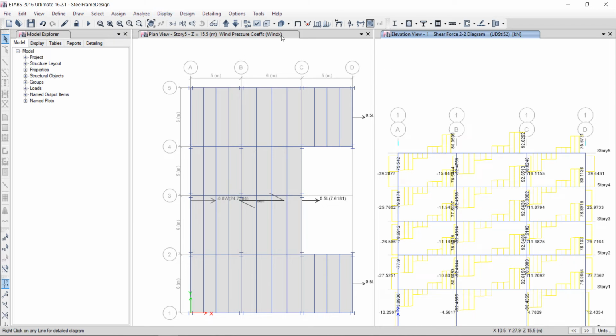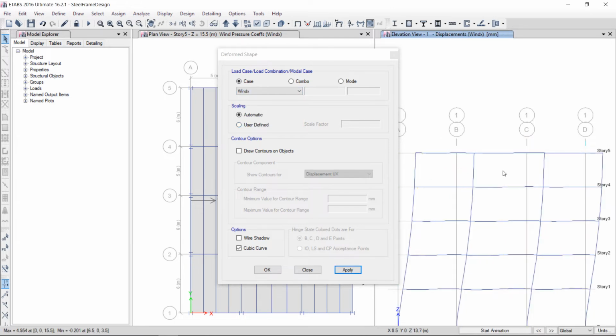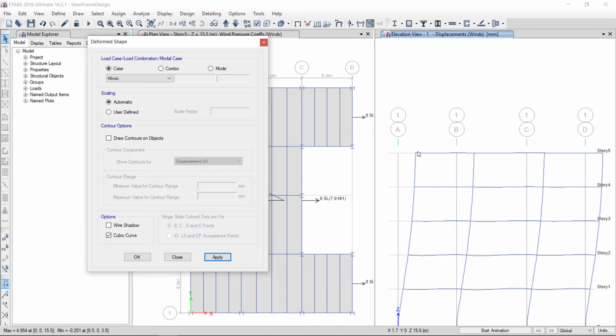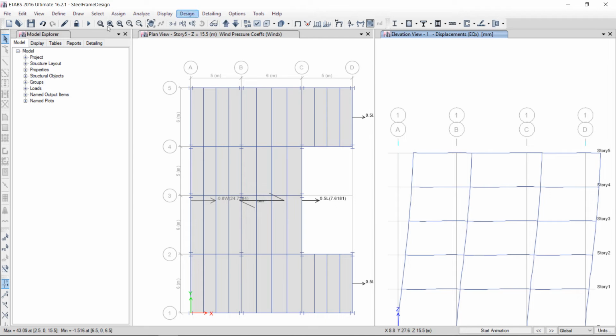Similarly for the deformed shape, display, show deformed shape against any load. For example, whether earthquake or wind loads are applied or not. For example, wind in X direction, apply. Okay, you can see the value is 4.98 millimeter. Okay, similarly, let's see whether earthquake is applied or not. Again, you can see earthquake is also applied. Okay, so now the analysis is complete.